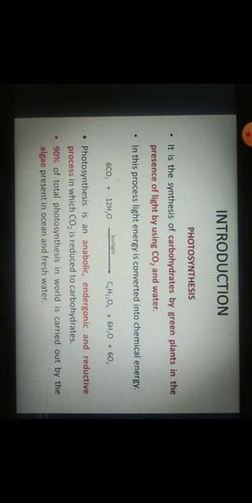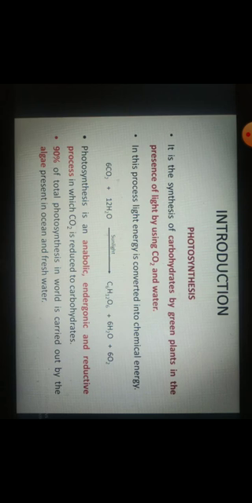Now this photosynthesis is an anabolic process. Anabolic means, there is metabolism. This metabolism has two types, anabolism and catabolism. In catabolism, the compound is broken down into its different components, right? But in anabolism, or in an anabolic reaction, different components combine to form a single compound. So it is an anabolic reaction.